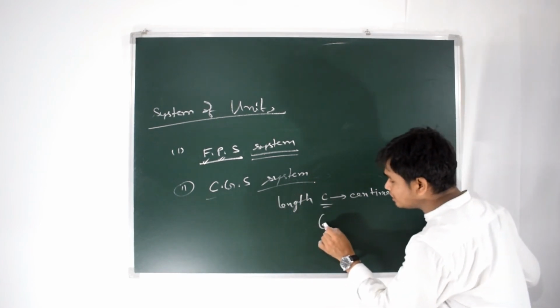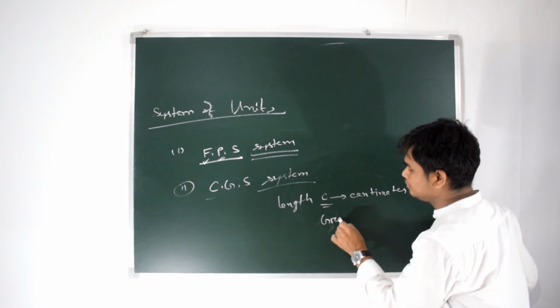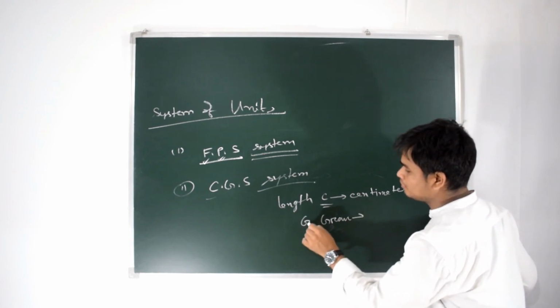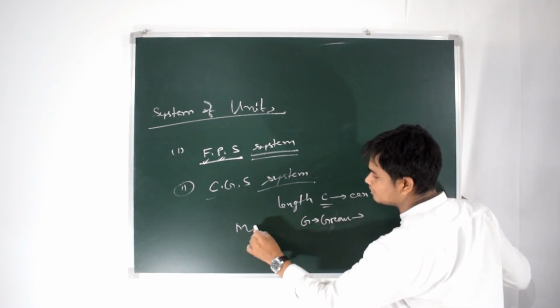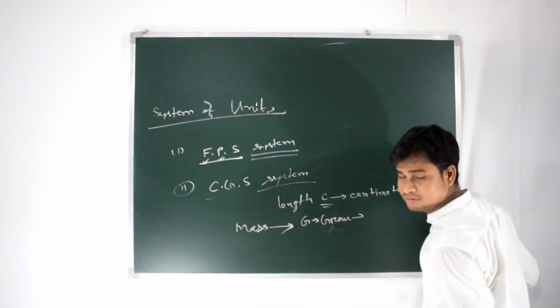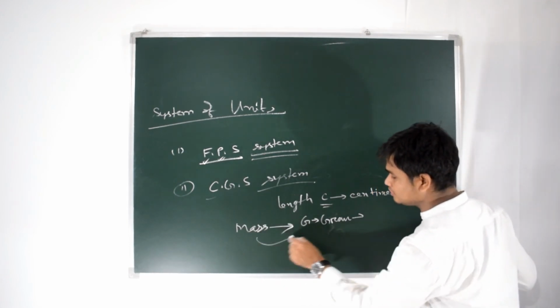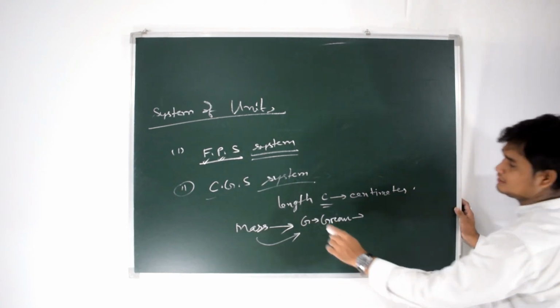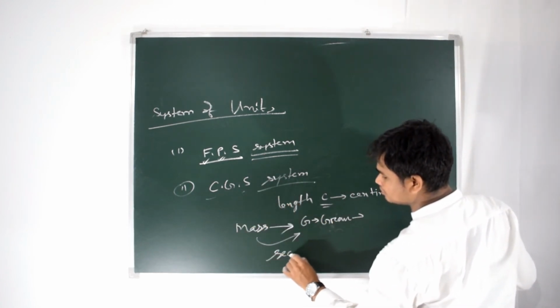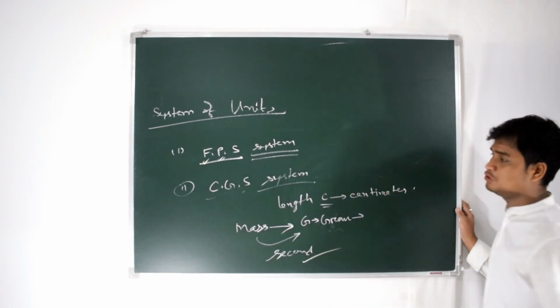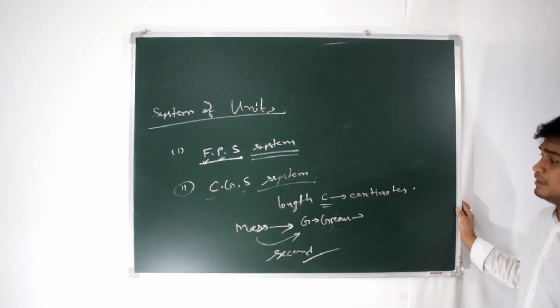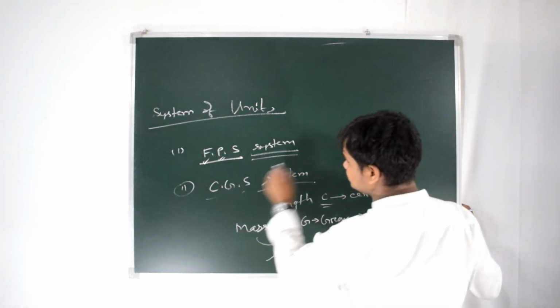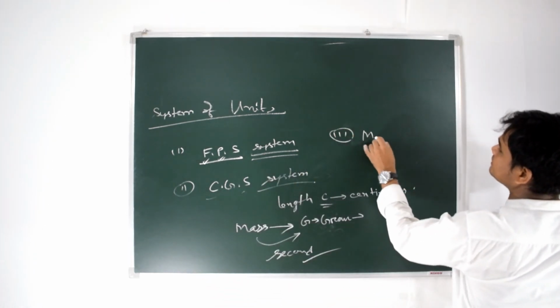Similarly, we use gram, G, for mass. The unit of mass is gram. Clear? Next is S for second. So this is the CGS system.